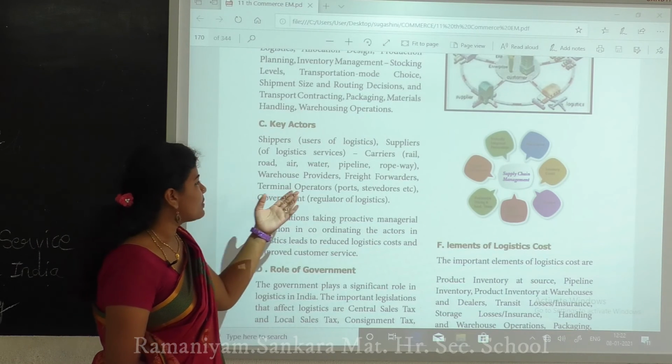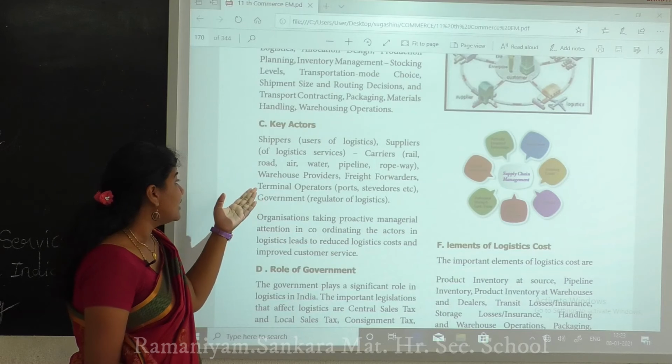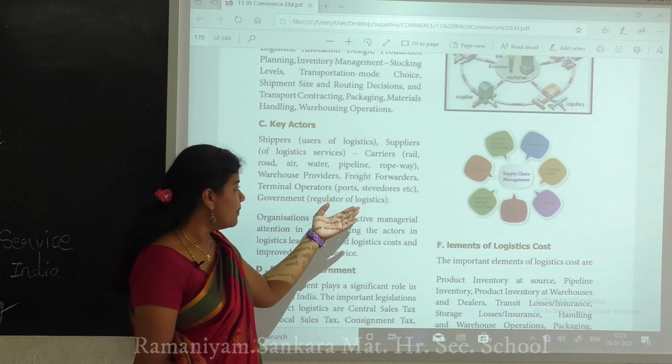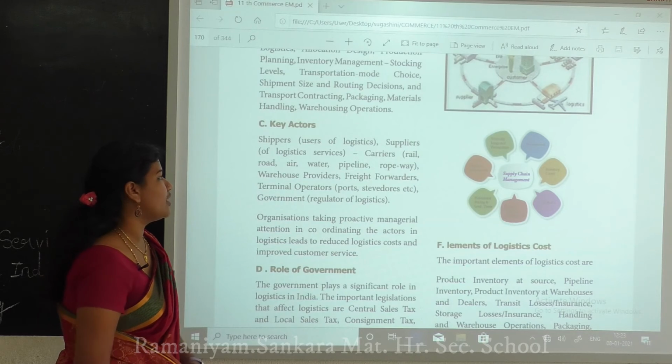Next are the warehouse providers, then terminal operations and ports. Next is the staff, etc. Then government regulation of logistics.